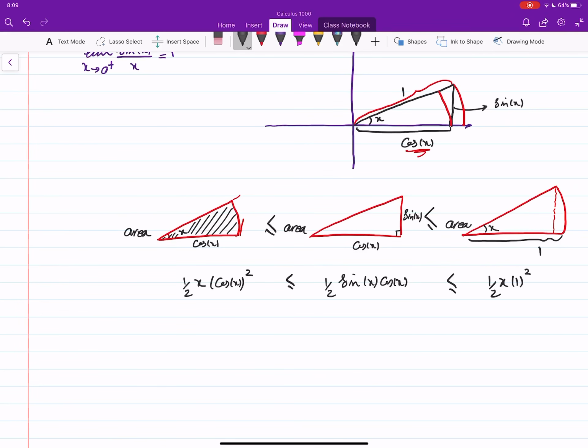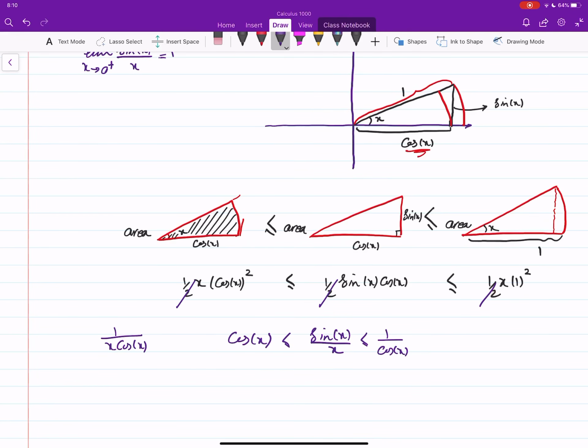We get rid of the halves, and we divide everything by x cosine x. So in the middle we have sine x over x, and on the right we have 1 over cosine x.